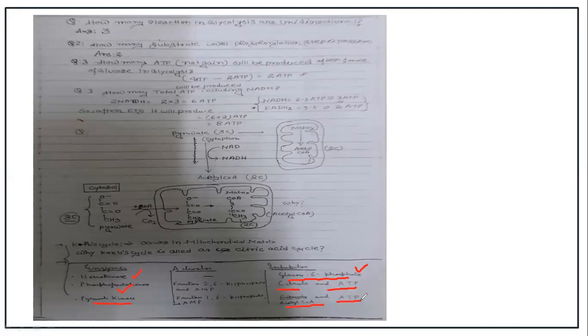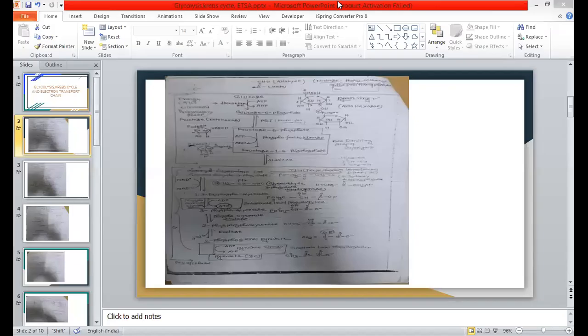Now another part: the key regulatory step of glycolysis is the fructose 6-phosphate to fructose 1,6-bisphosphate conversion, that is phosphofructokinase. You must remember phosphofructokinase.